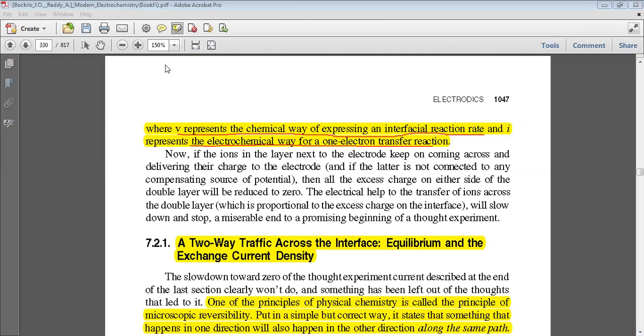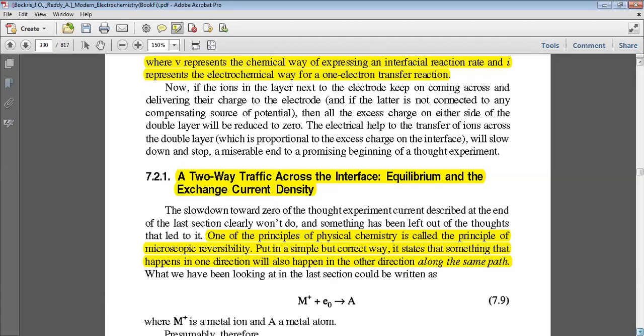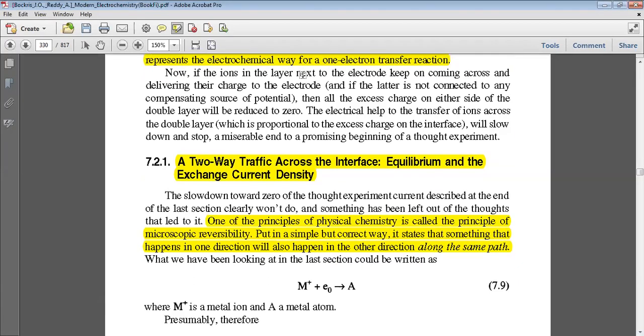Now we will move towards the next section of electron transfer reactions: a two-way traffic across the interface, equilibrium and exchange current density. The slowing down toward zero of the thought experiment current density described at the end of the last section, you have to read this part also, and something has been left out of the thoughts that led to it.